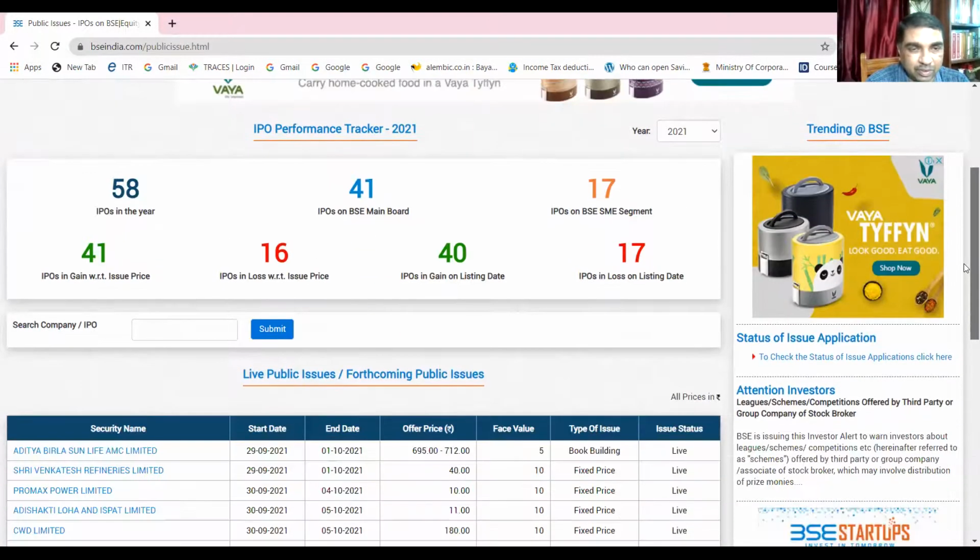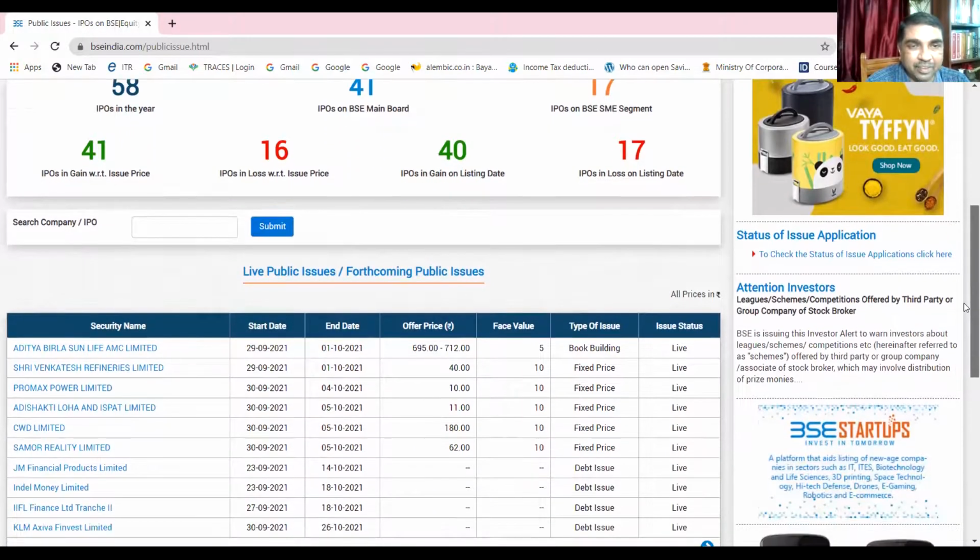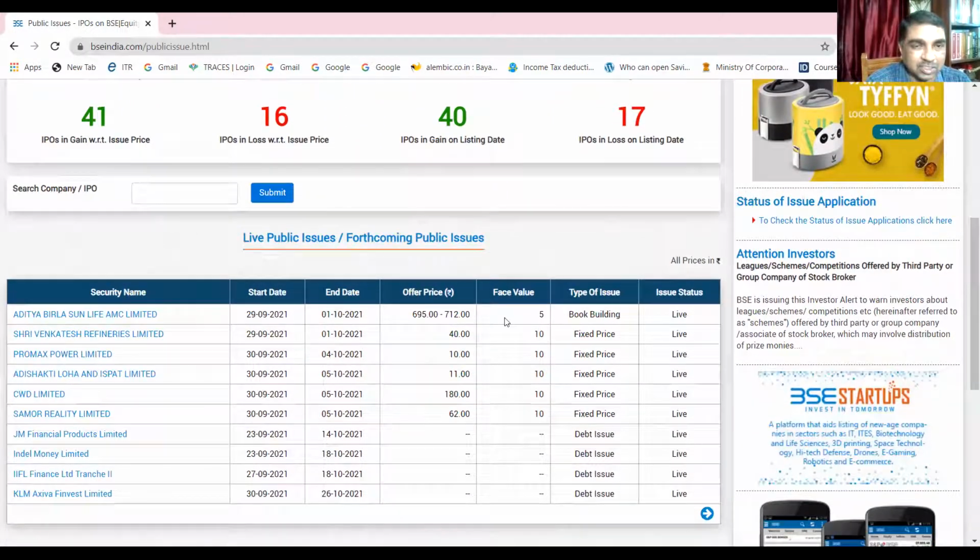Right. Now, if you see here, live issue or performing issues, this is the start date and this is the offer period: 29 September 21. And when is the offer ending? 1/10/2021. Today. Yes, sir. Do you find any fixed price? What do you find the price is? Sir, from 695 to 712. This is called the price band.